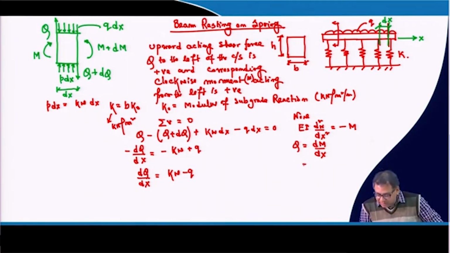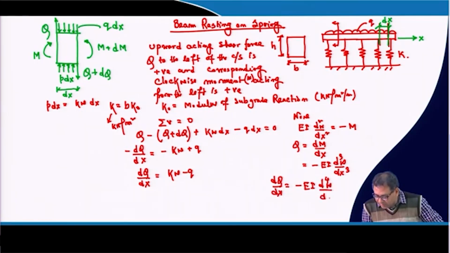So I can write that q will be equal to minus EI dm by dx, meaning d3w dx3, and there is a dq by dx term. So dq dx will be finally minus EI d4w dx4.